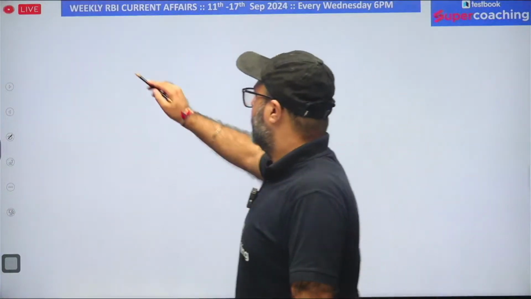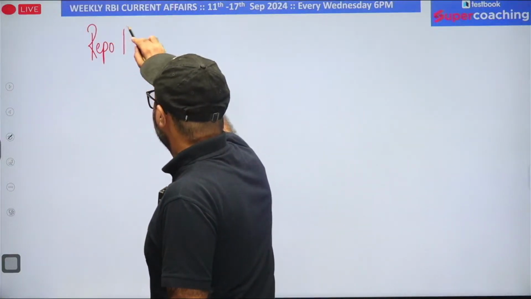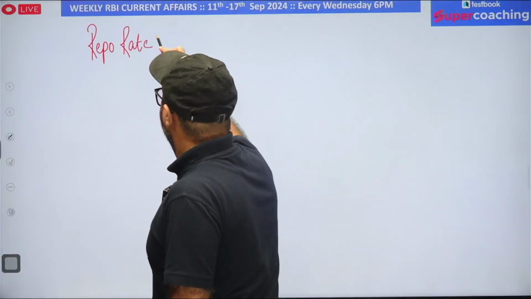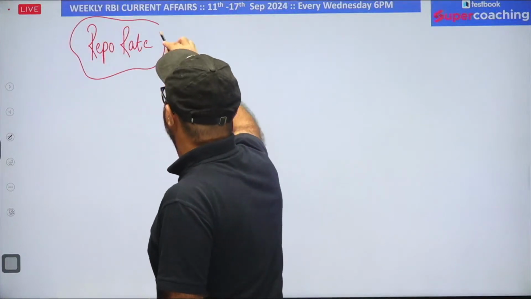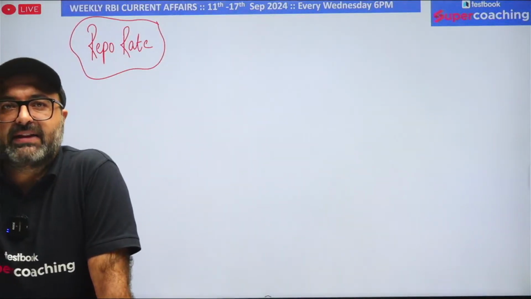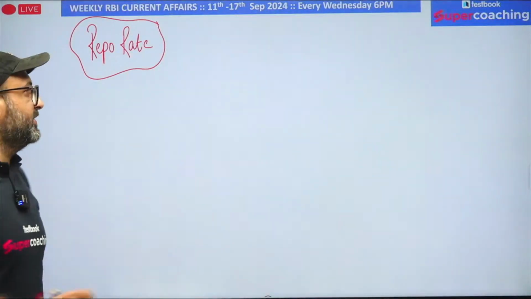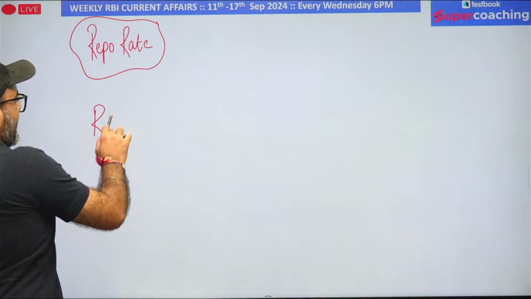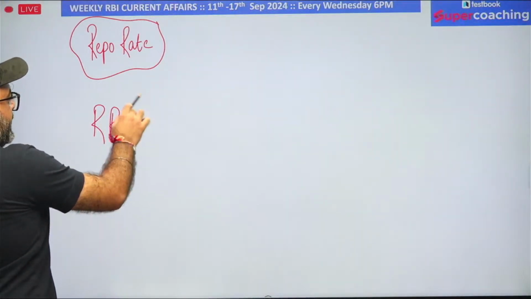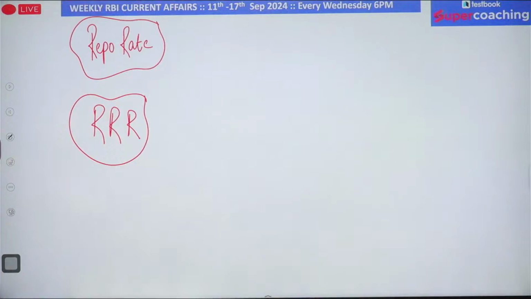One, you know repo rate. Repo rate is the rate of interest at which banks can borrow funds from RBI, and that too with the help of government securities. And the second one is reverse repo rate, which means banks can park their excess liquidity with RBI, and RBI will pay them a return.